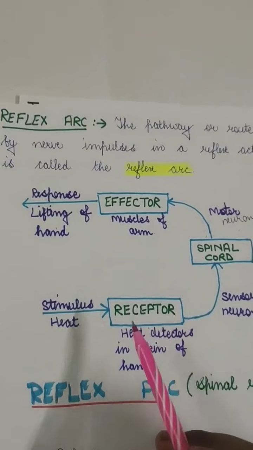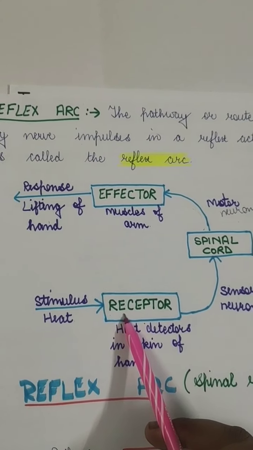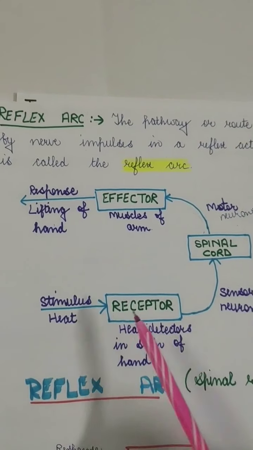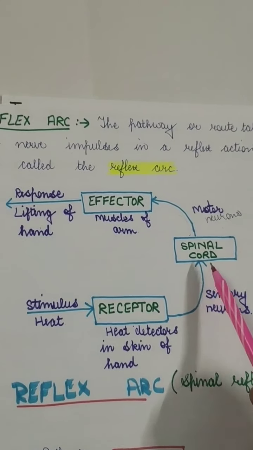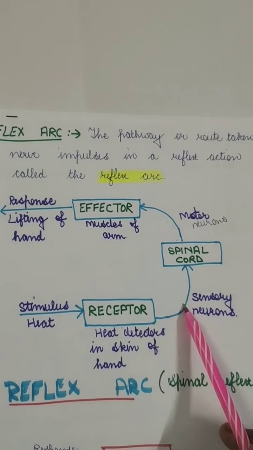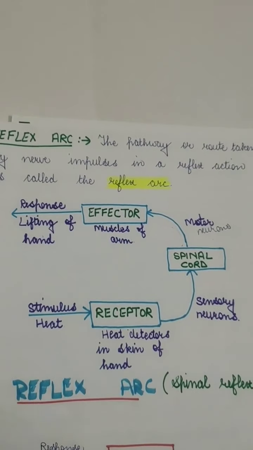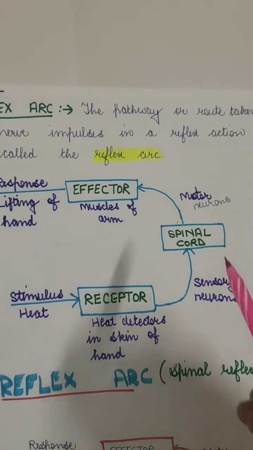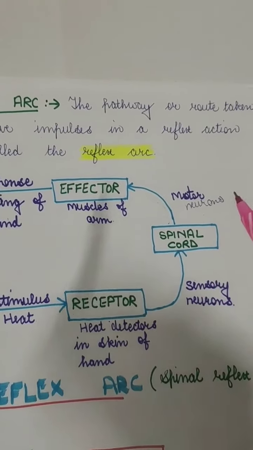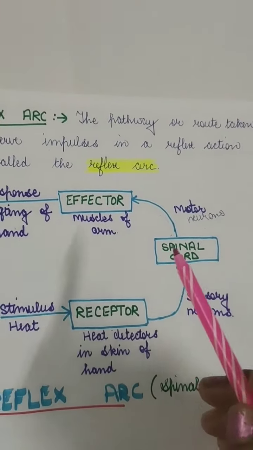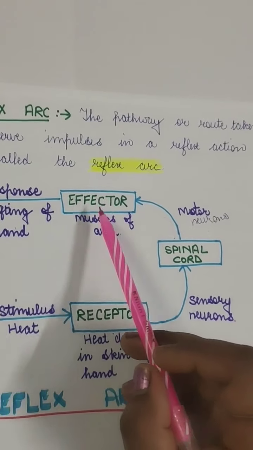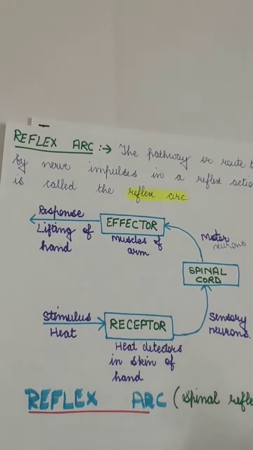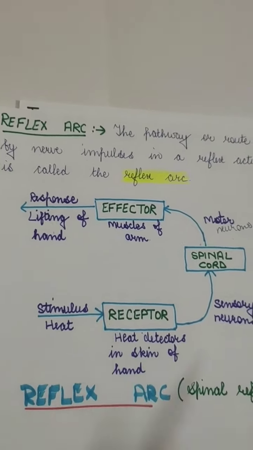The same thing happens if you have your hand on a very hot object. You will receive the pain, and that message will be passed through the sensory neurons to the spinal cord. It also goes to the brain, but it is so quick that the brain is not involved in this. Only the spinal cord takes a decision. It will send the message to the motor neurons, the motor neurons will carry the message to the effectors, that is, the muscles, and the muscle in the arm will respond by lifting your hand. So this is how it is done. It is a reflex arc.